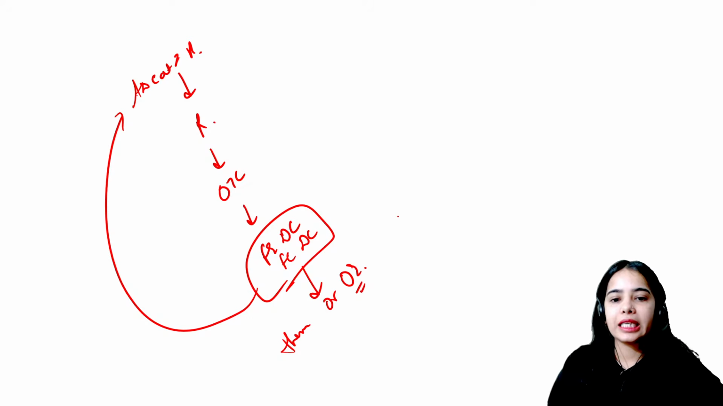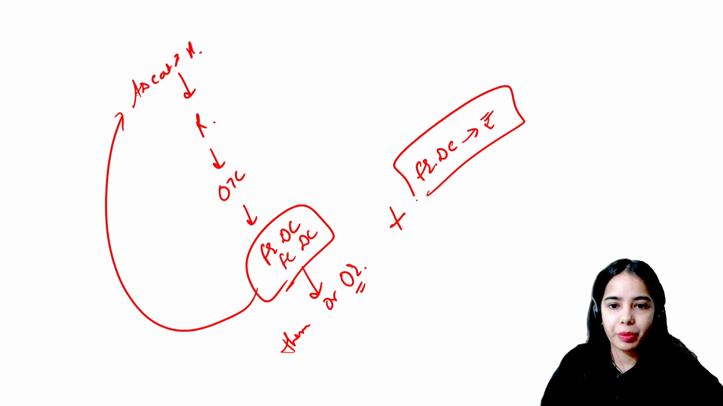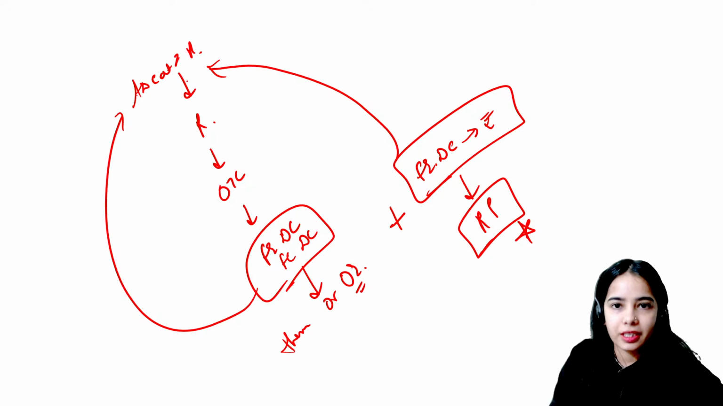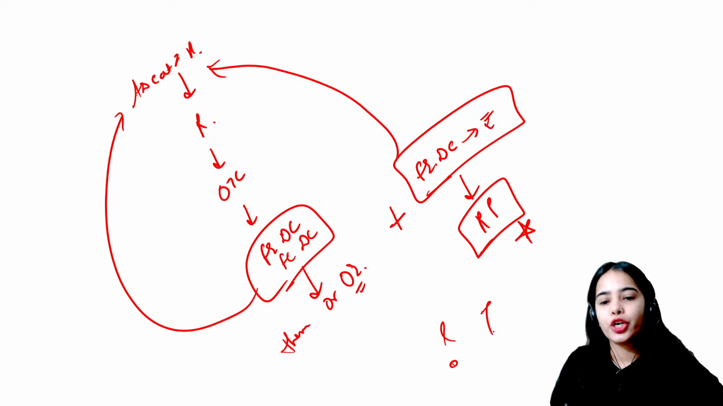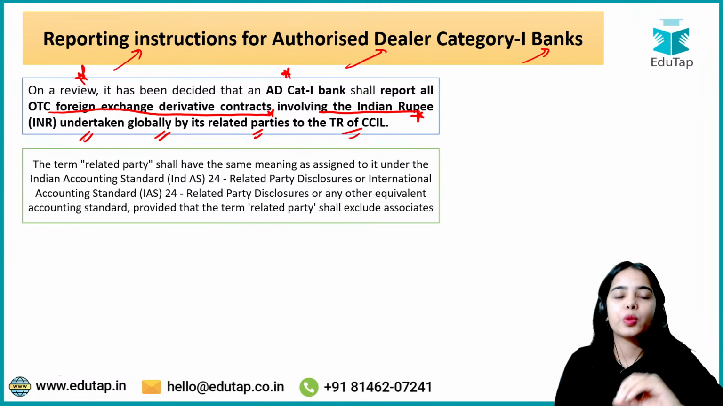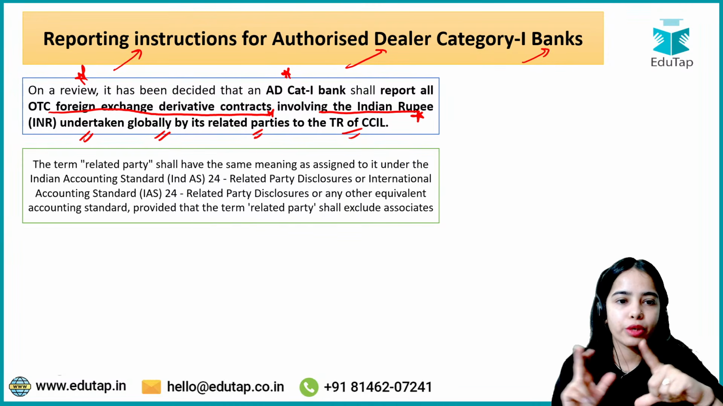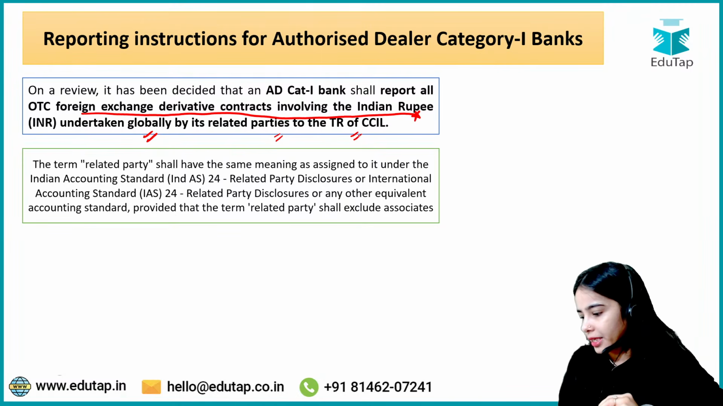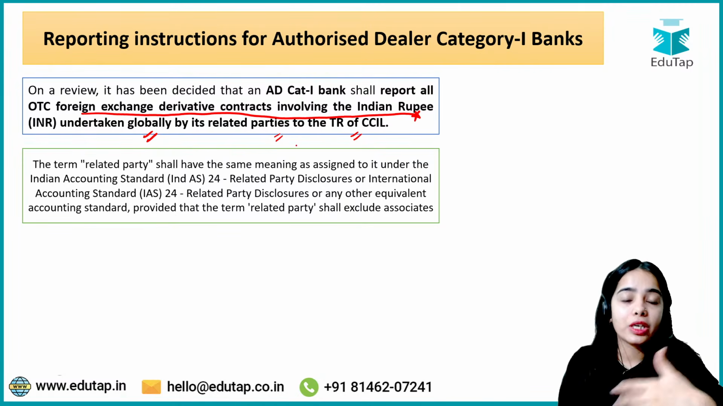Now it has been said that they also have to report the foreign exchange derivative contracts involving the rupee if these transactions are undertaken by the related parties. This also has to be reported by the authorized dealer category 1 bank, and where should the reporting happen? To the trade repository of the CCIL. That is the idea. Okay. So on a review, it has been decided that the authorized dealer category 1 bank shall report all the over the counter foreign exchange derivative contracts involving the rupee undertaken globally by its related parties to the trade repository of CCIL. Now, what are the related parties?